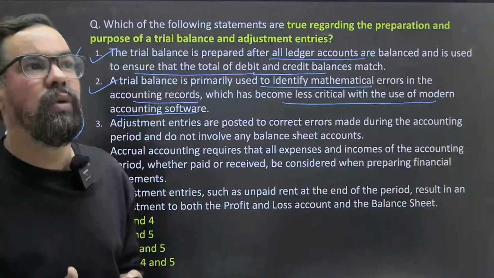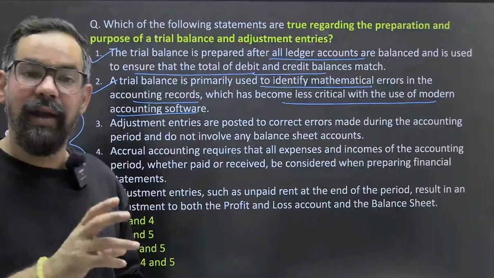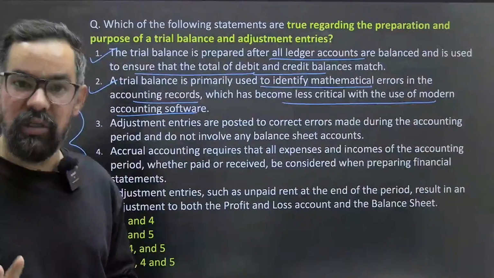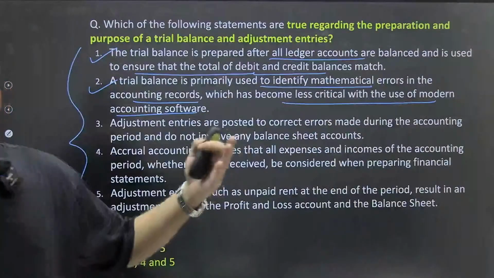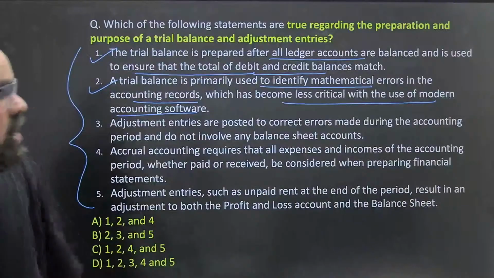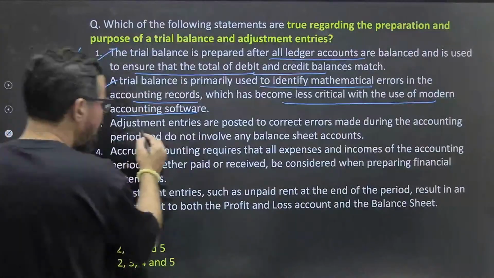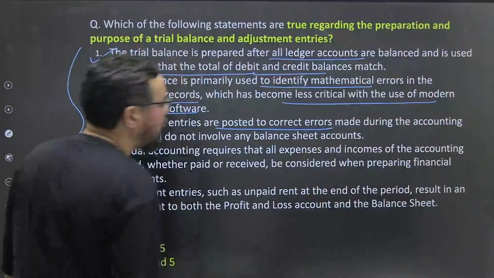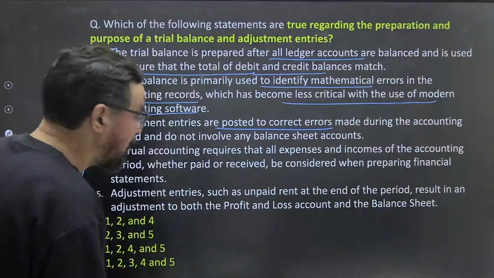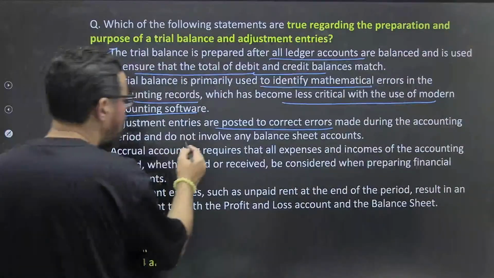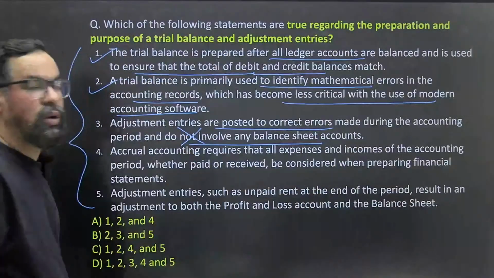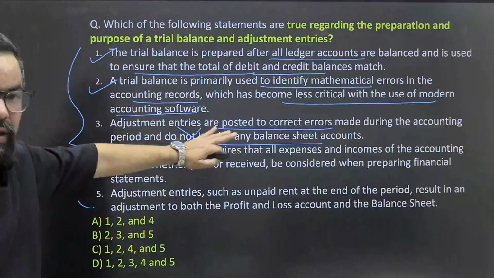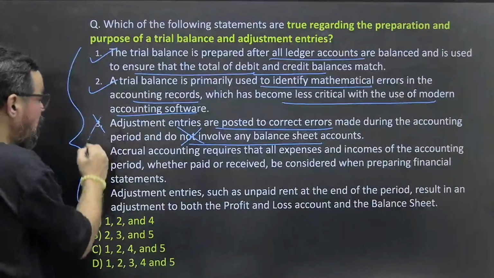Let's say how we do. Let's say we did one credit entry in some customer's account. It will automatically change the balances, the overall cash or the overall arrears and all. Okay? So next one, adjustment entries are posted to correct errors made during the accounting period and do not involve adjustments in the balance sheet. This is wrong. Okay?